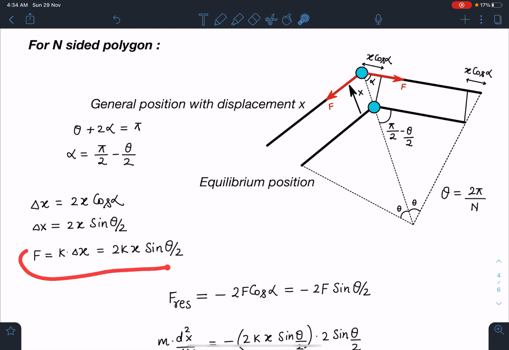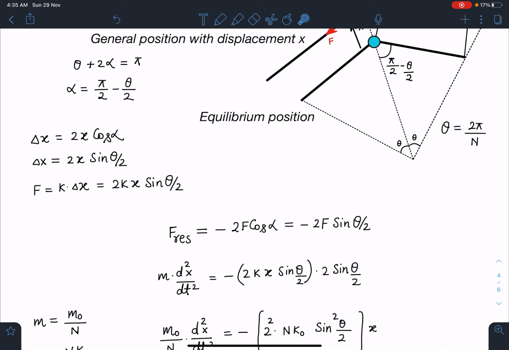So the spring force which is going to be present here is k delta x in each spring, which is going to be 2kx sine theta by 2 if I substitute the values. This force, as you can see in the diagram, is acting in this direction and in this direction. So the restoring force I can write along the bisector of these two forces, and the value is going to be minus 2f cos alpha, the minus sign because of kinematics. So alpha is pi by 2 minus theta by 2, so I can write this force as 2f sine theta by 2.